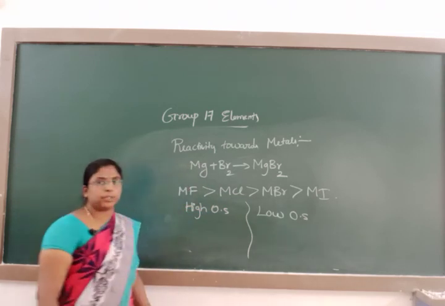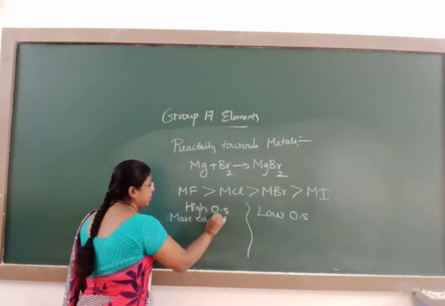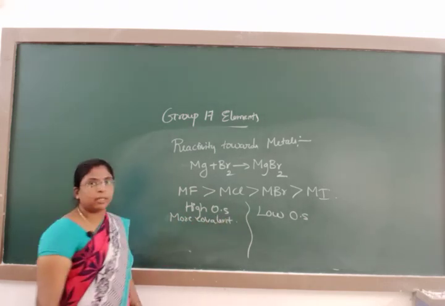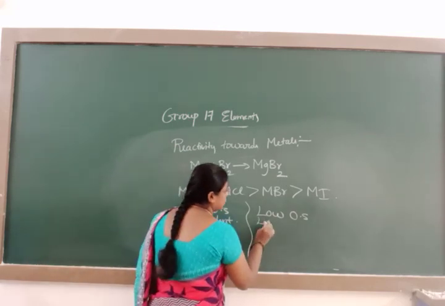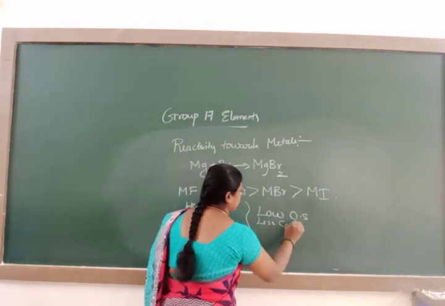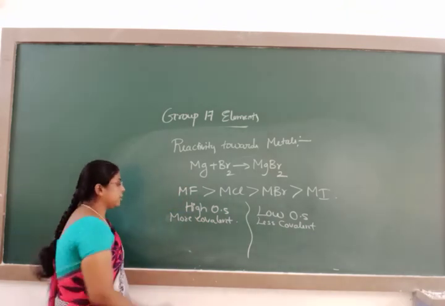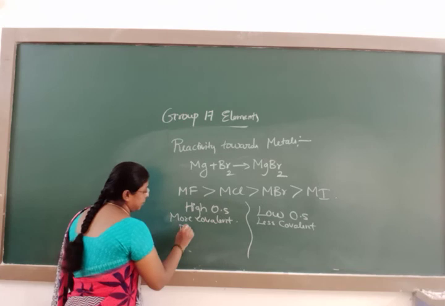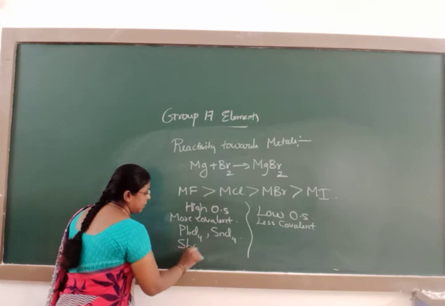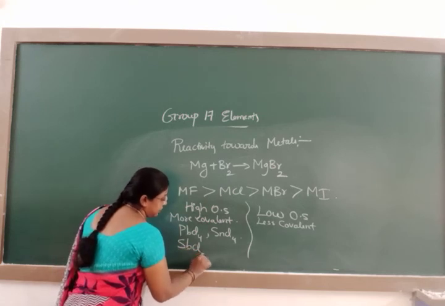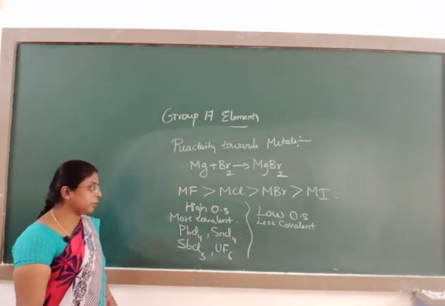Metal halides in high oxidation state are more covalent in nature, and the metal halides with low oxidation state are less covalent in nature. Some of them are PbCl4, SnCl4, SbCl5, UF6. These are some of the metal halides with high oxidation state.